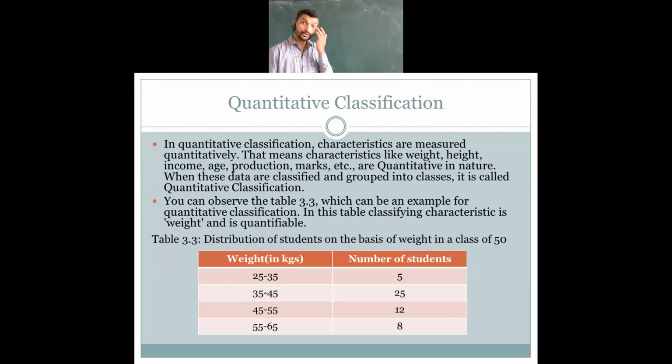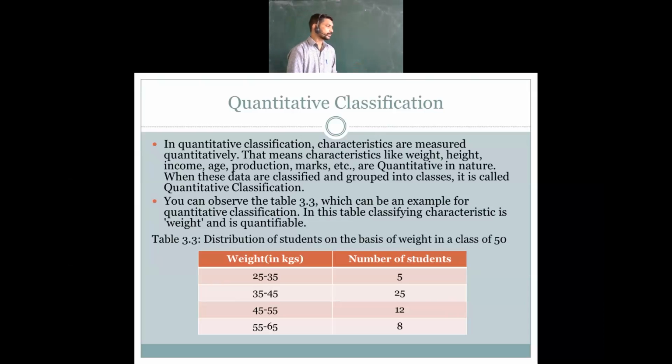Remember this point: the data presented in table format is tabular presentation of data. Whatever information is given to you in the table format, that part we are seeing here. You need to remember this.